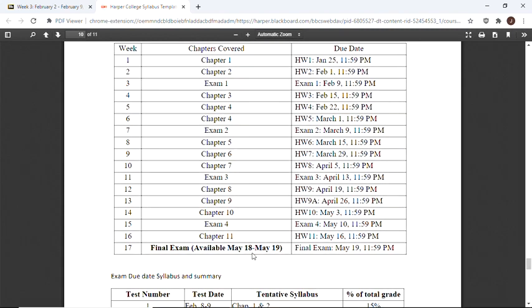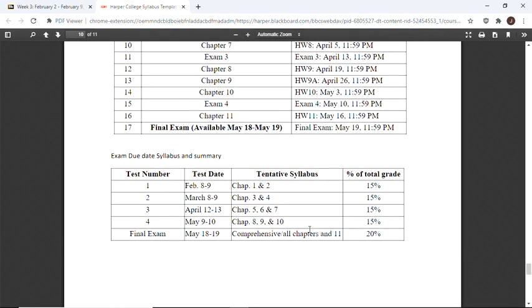Again, I'll have the final exam on May 18th and 19th. I should be giving you 2.5 hours for that. I've got it written up in that, because normally I would make that a 2-hour test, so that extra half an hour will be the technology stuff. And then this shows you my chapters, and these chapters are going to be based on the videos that I make. I kind of label the chapters.